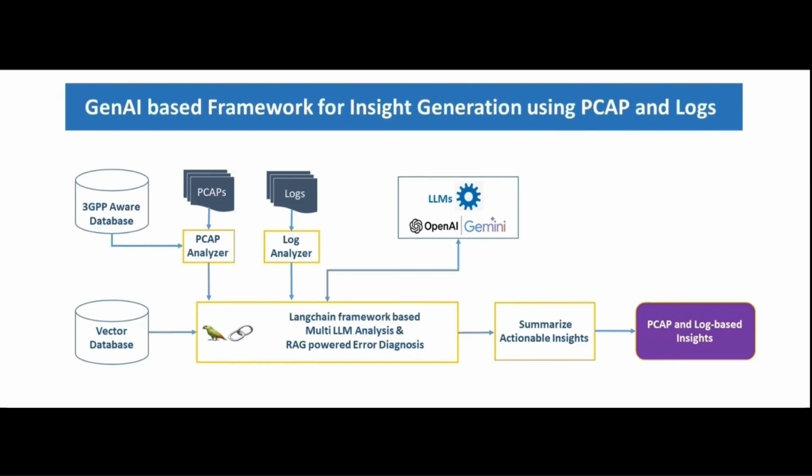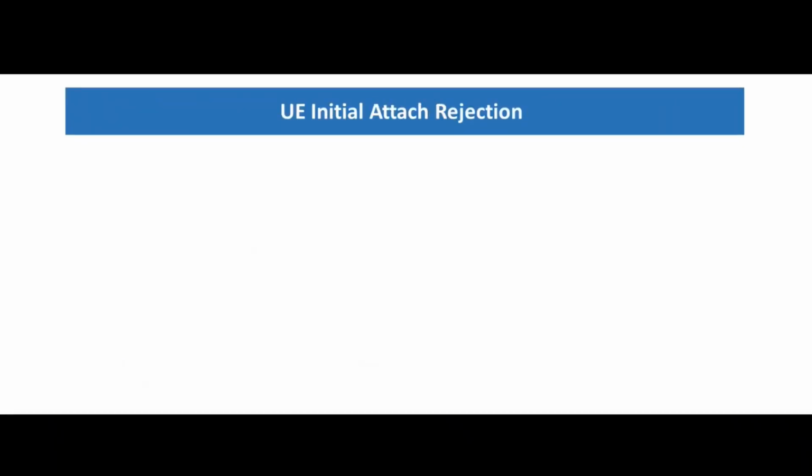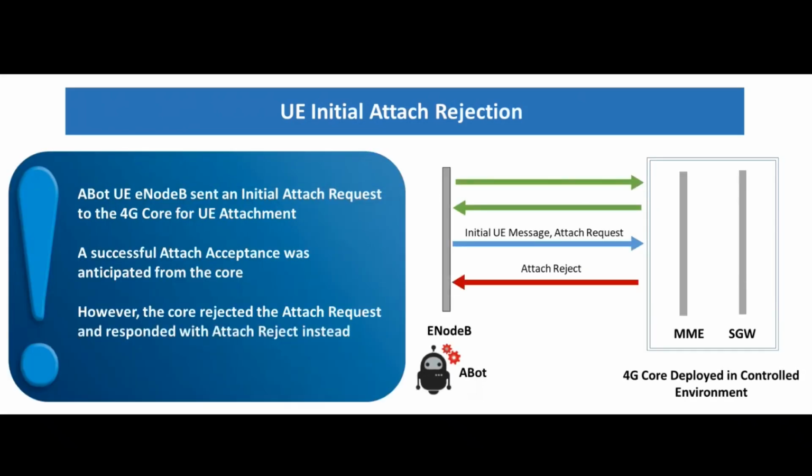Now let us look at a few interesting live cases. Let's analyze this 4G case of initial attach rejection. Here, eNode B had sent an initial attach request to MME. MME, instead of accepting the request, responded back with an attach reject.